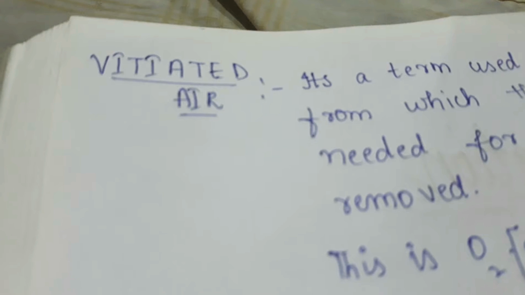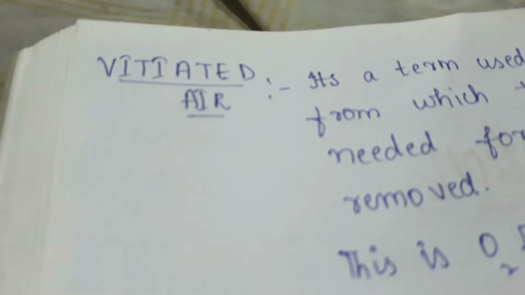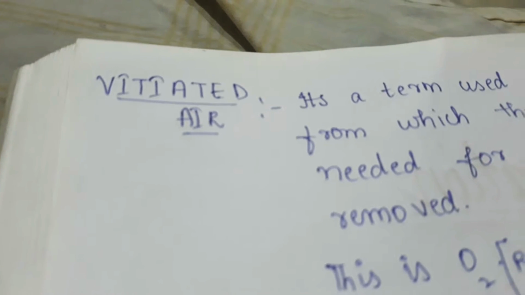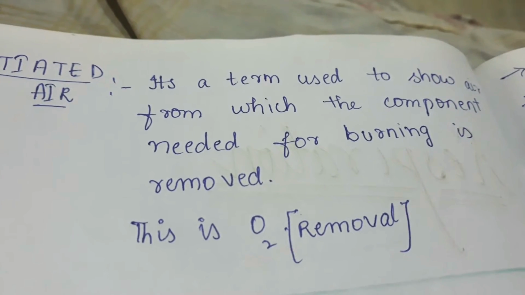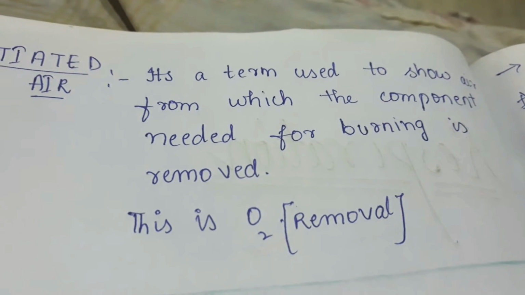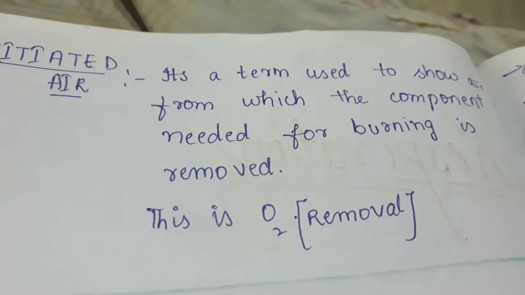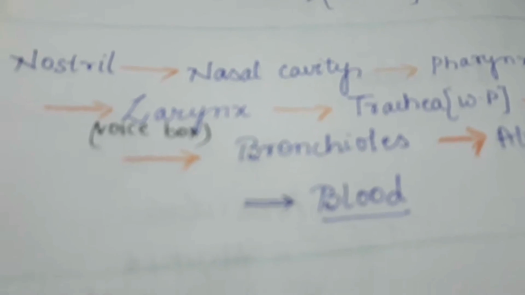Now we have a term in respiration, that is vitiated air. This term means, when you think about burning and breathing, what do we need? Exactly, we need oxygen, right? For burning, we need oxygen. When from the air the component of burning is removed, that is, oxygen is removed, then we say that it is vitiated air. It's a term used to show that the component needed for burning or for breathing is removed. This is nothing but oxygen being removed. Then it is known as vitiated air.